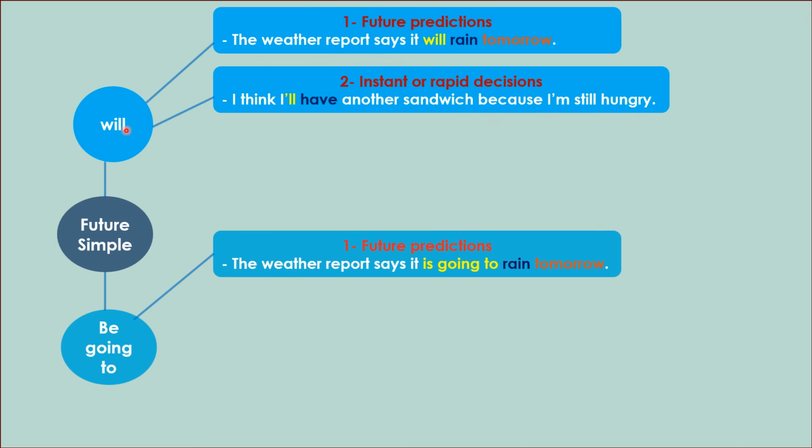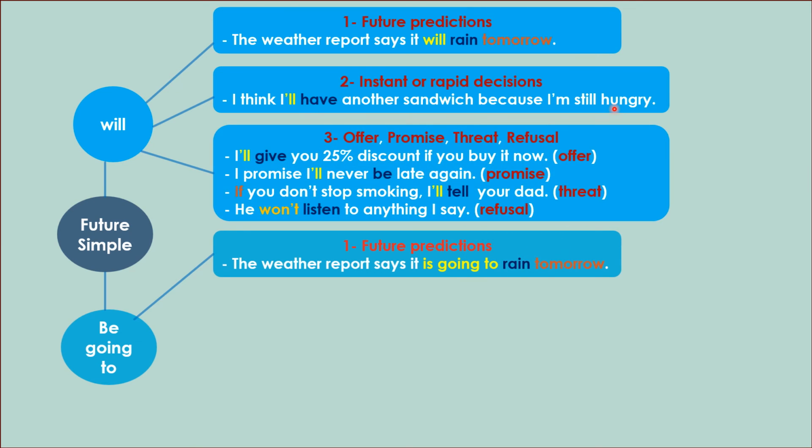Okay, let's talk about the other uses of will. Instant or rapid decisions. When I take instant or rapid decisions لما باخد قرارات فورية أو سريعة, I think I'll have another sandwich because I'm still hungry. Let's talk about other uses of will. When we have offers or promises, threats or refusals. Okay, I'll give you 25% discount if you buy it now. This is an offer.